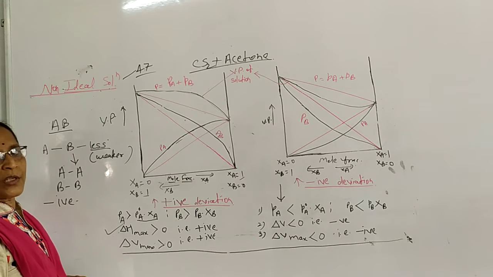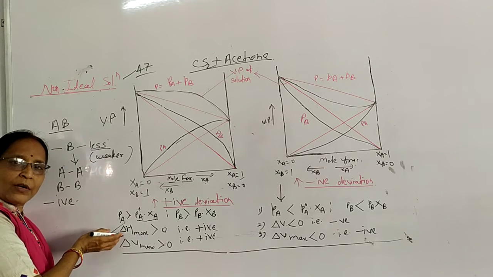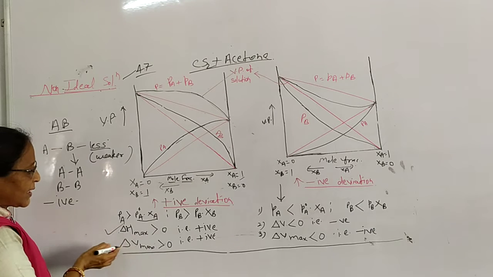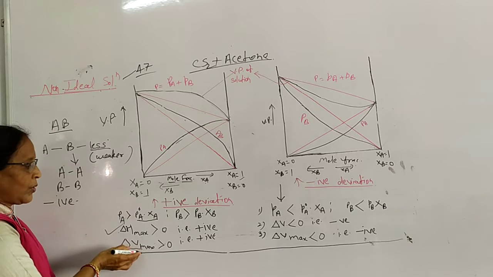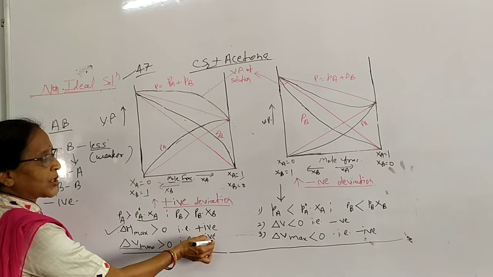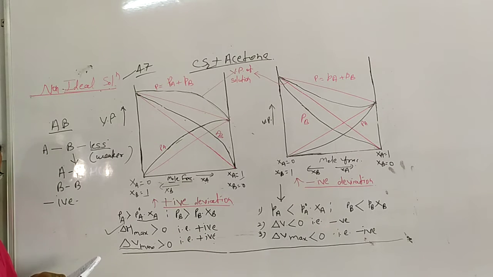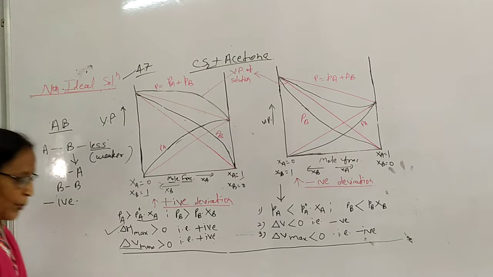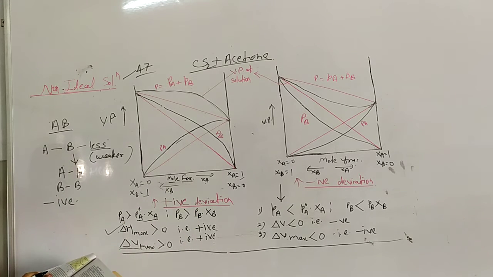When positive deviation takes place, the value of delta H is related to our vapor pressure value. In the same way, when delta V is greater than 0, there is also positive deviation. Some solutions which show positive deviation: a solution of ethanol, C2H5OH, and acetone, CH3COCH3, shows positive deviation.